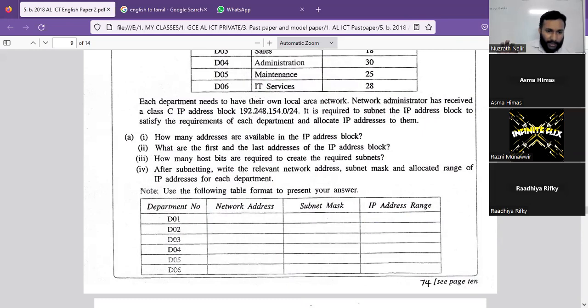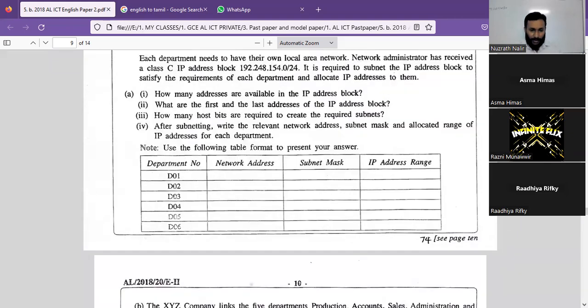The third: how many host bits are required to create the required subnets? And the fourth: after subnetting, write the relevant network address, subnet mask, and allocate a range of IP addresses for each department. You can use this form.